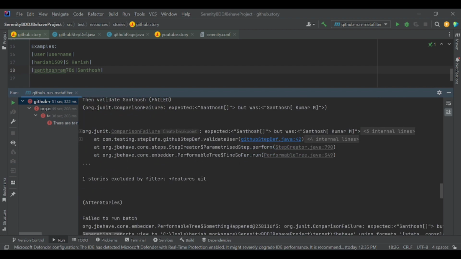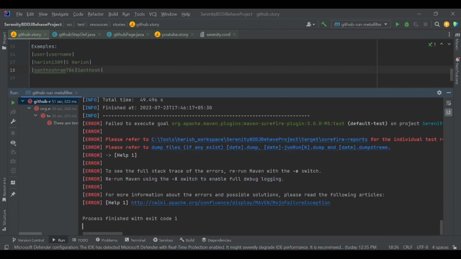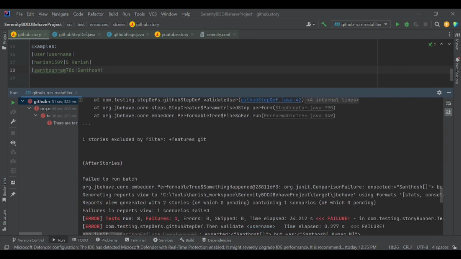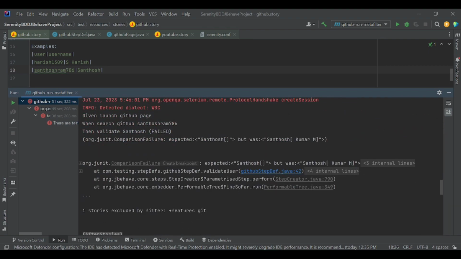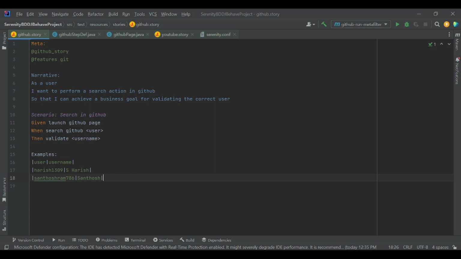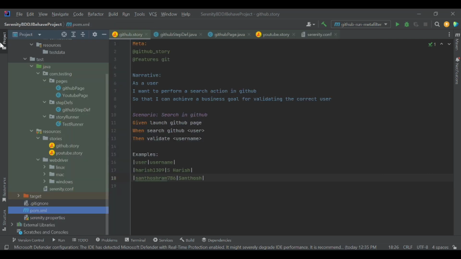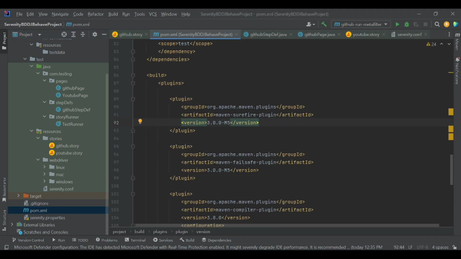Now here we didn't get any report. This is just a validation and it should not terminate our execution in between. In order to continue our execution, we need to add one configuration telling the Maven Surefire plugin not to stop if there is any error, because it is preventing us from creating a report.